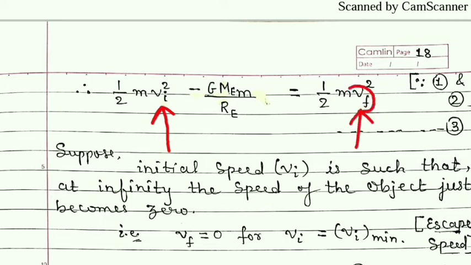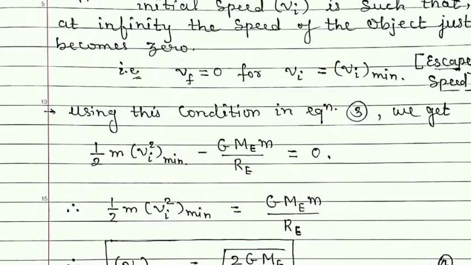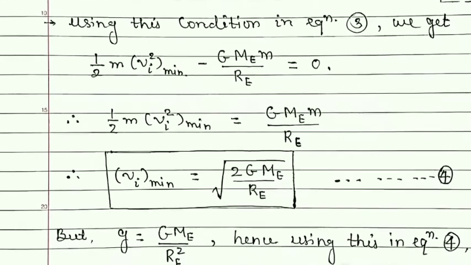If this vf is 0, then this term on the right hand side will be 0, and so we get this equation. Here it is now 0, and in place of vi now it is vi minimum. Now students, simplification you can do on your own.